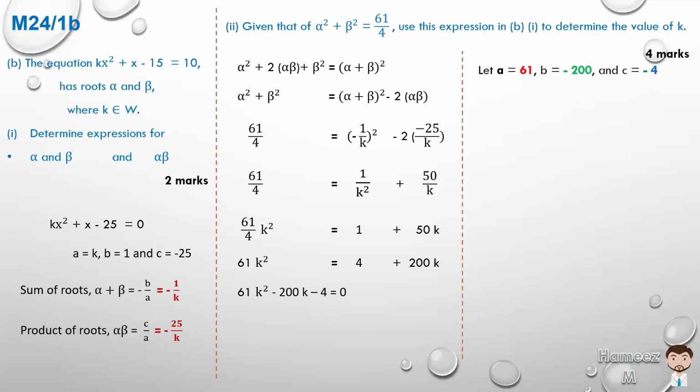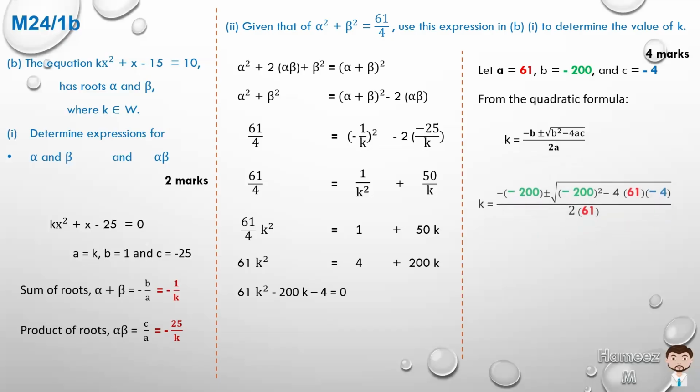a is the coefficient of k squared, which is 61, b is equal to minus 200, and c is equal to minus 4. So from the quadratic formula, which we know is k is equal to minus b plus or minus the square root of the discriminant, b squared minus 4ac, all over 2a, we can simply substitute the values, where b is minus 200, so it's minus minus 200.